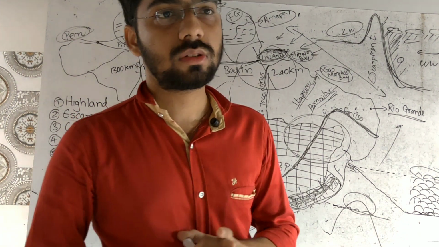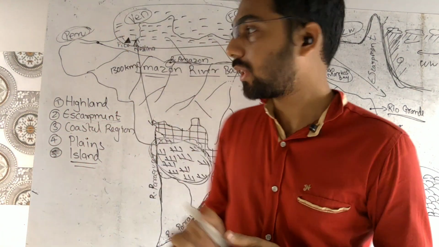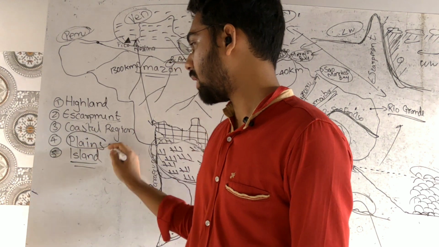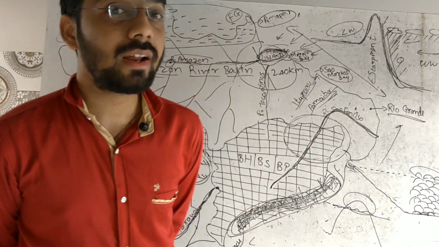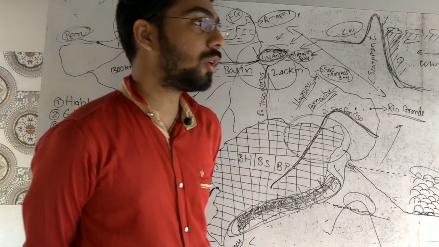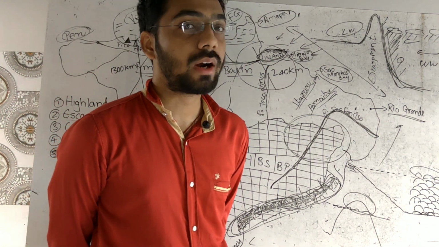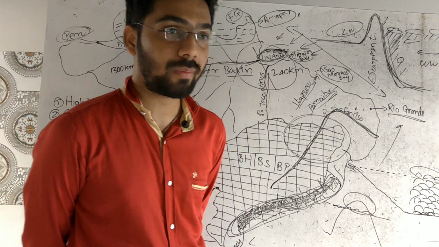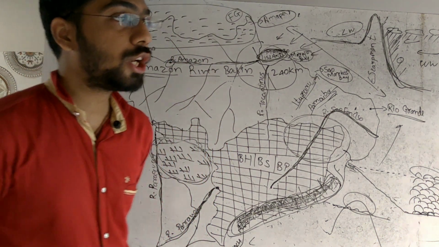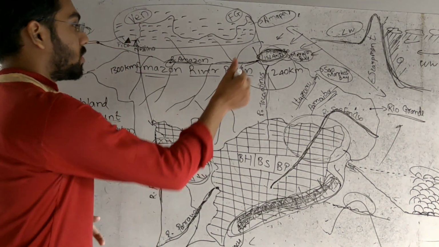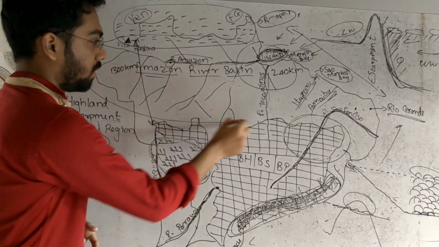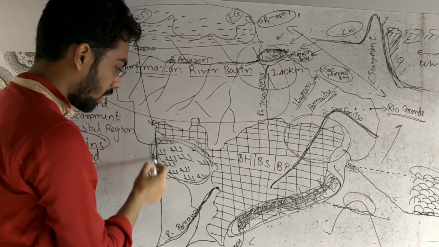Now the main important thing, the plain part, has been left. Why did I take the plain area afterwards? Because the plain is a very important part as far as Brazil is concerned. Why is the plain an important part? There are generally two plains in Brazil. The first plain is known as the Amazon River Basin, and the second one is the Paraguay-Parana River Basin.